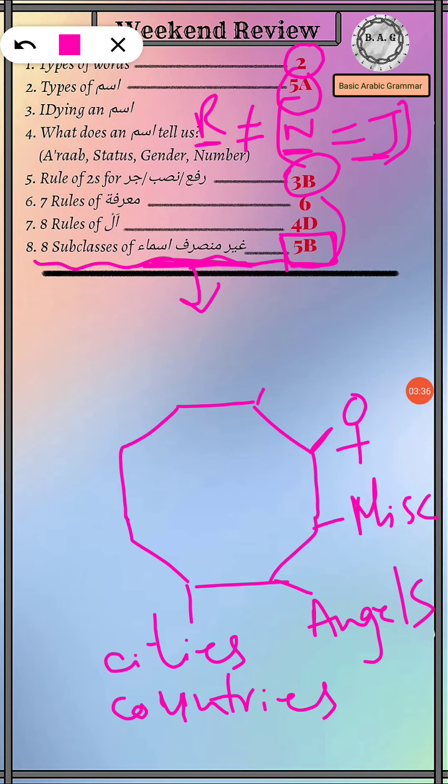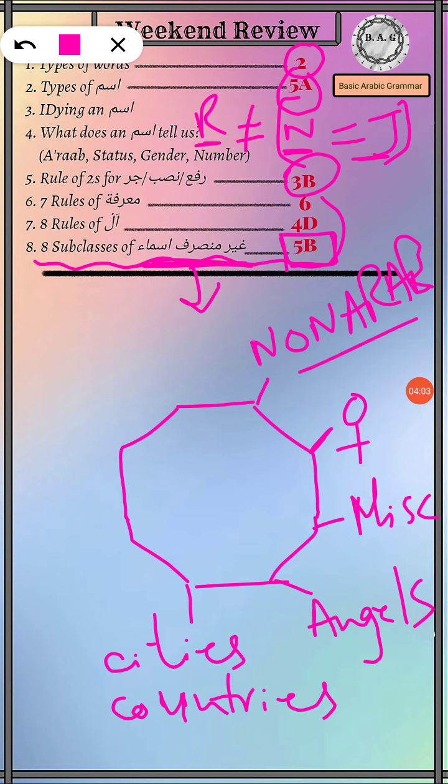Next, we had the group of the non-Arab prophets, such as Ibrahimu. Ibrahimu is the Rafa form, then Ibrahima in the Nasab and Jar forms. So Ibrahimu, Ibrahima, Ibrahima, non-Arab prophets.